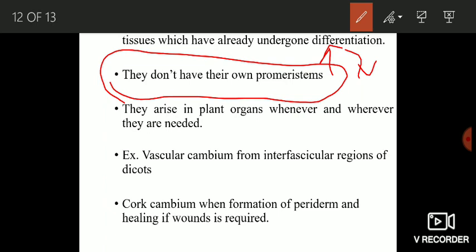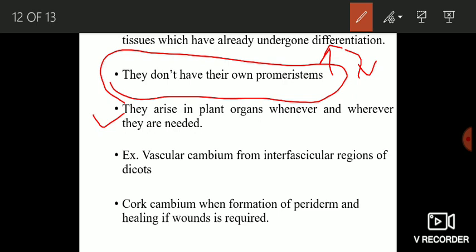That means they have retained the power of division. Okay, and these meristems arise in plant organs whenever and wherever they are needed. ये जो secondary meristems होते हैं, they arise in plant organs whenever and wherever they are needed. For example, मैं आपको बताऊंगा, अगर एक plant organ में एक कट आ जाएगा, वहाँ पे cork cambium बनता है. That means अभी need है cork cambium की. Okay, which is a secondary meristem, and that cork cambium helps us in healing of wounds.